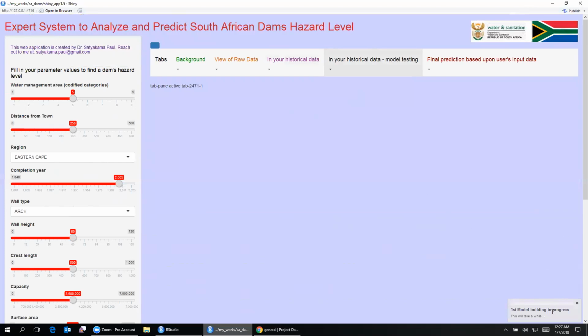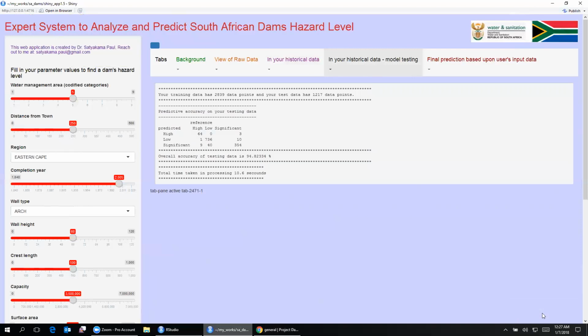What you can see towards the extreme right is that the model building is taking place first. It will take a couple of seconds. Now let me show you the results. Our training set has 2,839 data points, and our test set has 1,217 data points. The accuracy that we receive on our testing data is 94.82%.